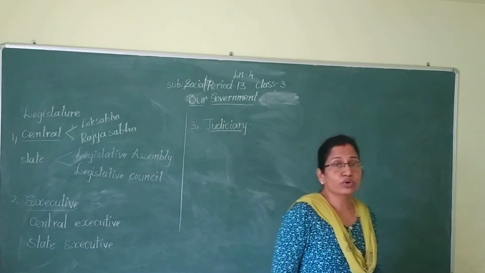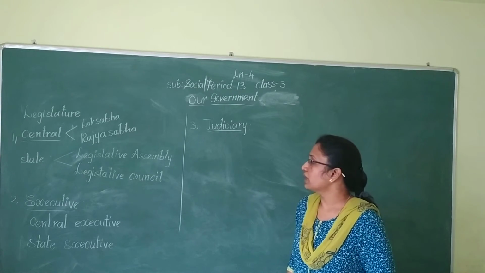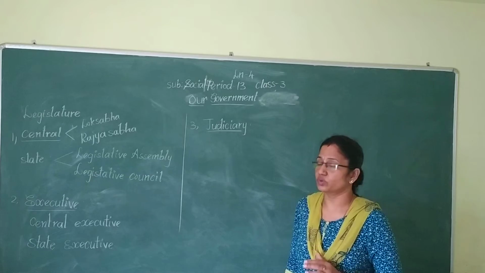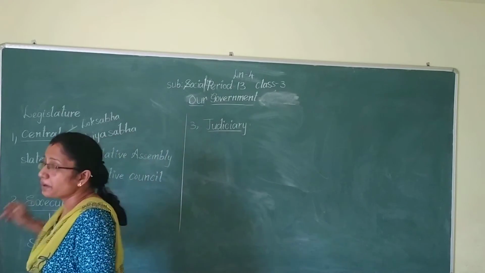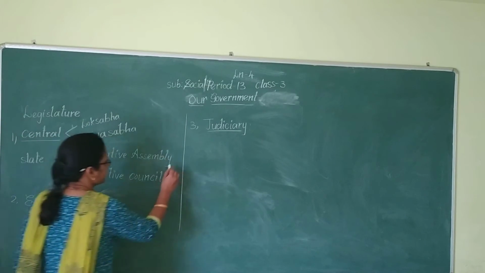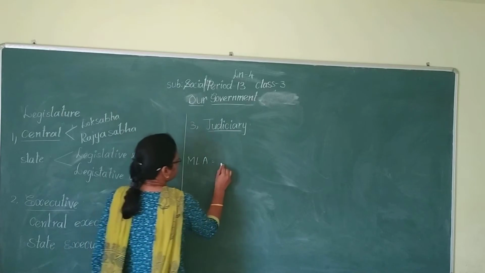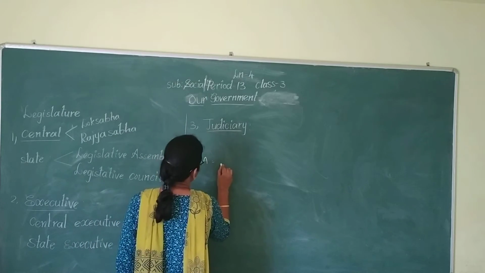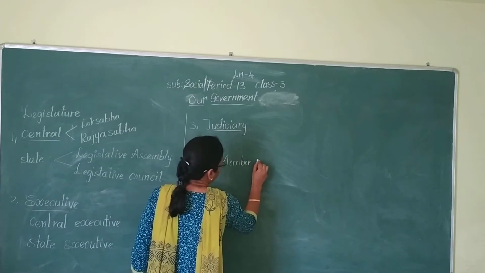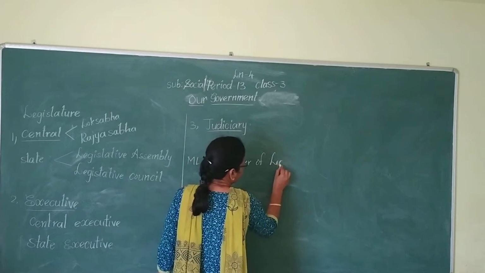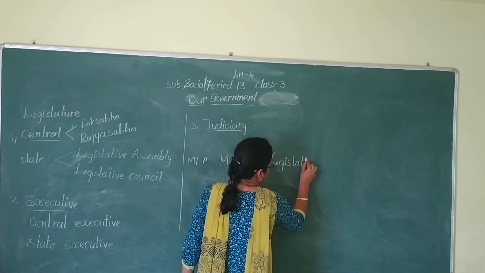MLAs, members of the legislative assembly. These MLAs are elected by the people only. The members of the legislative assembly are elected by the people. MLA means member of legislative assembly.